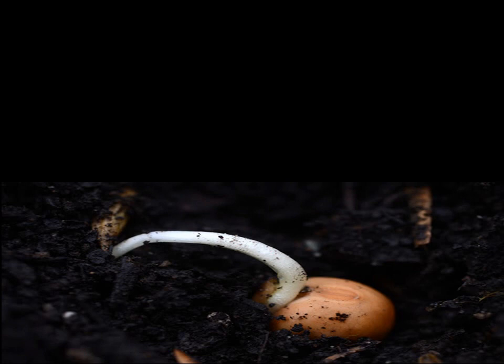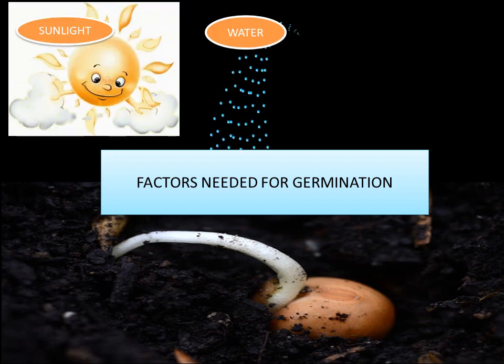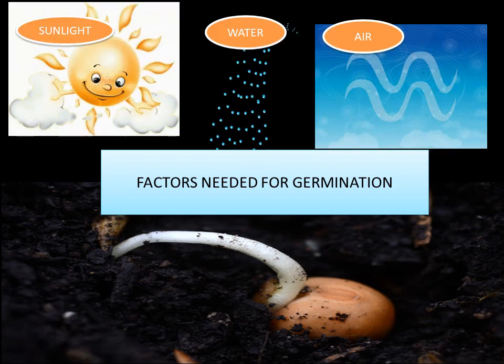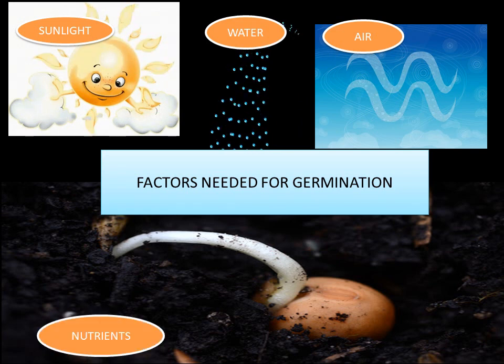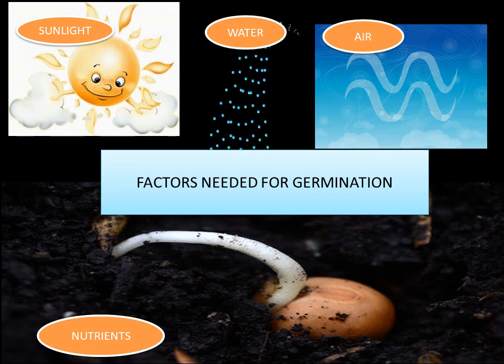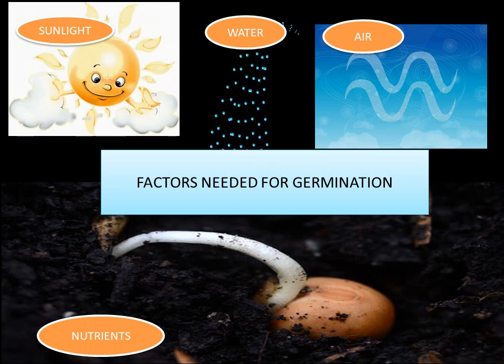Now children, as I told you earlier, all seeds do not germinate. So let's see what are the factors needed for germination. A seed germinates only when it gets adequate supply of sunlight, water, air and nutrients. Clear, children? So what are the things required by the seed to germinate? Sunlight, water, air and nutrients.